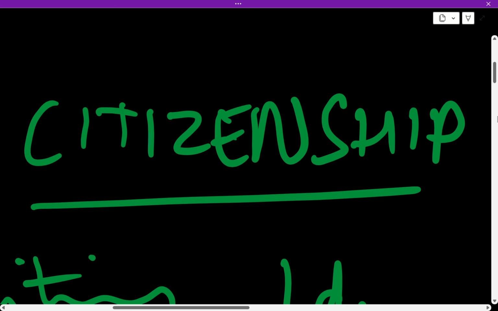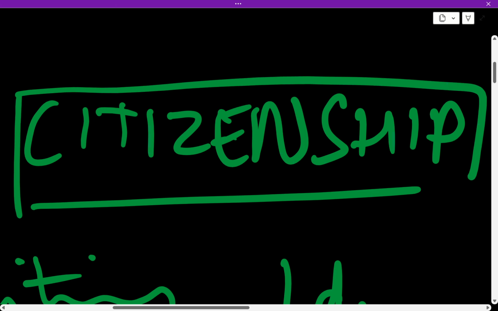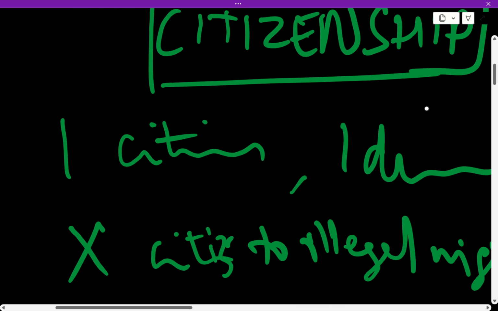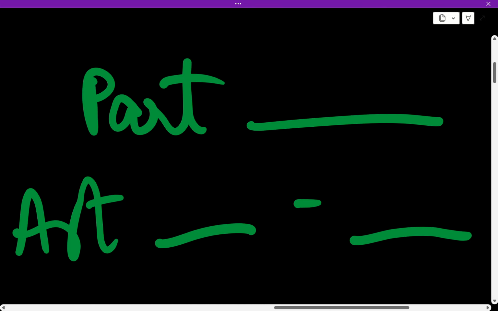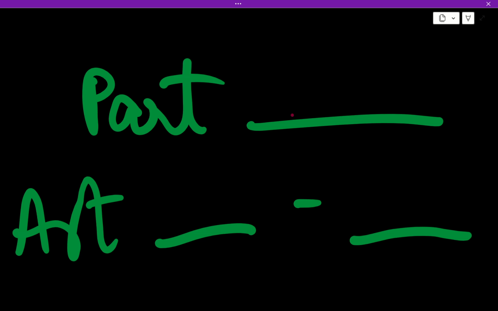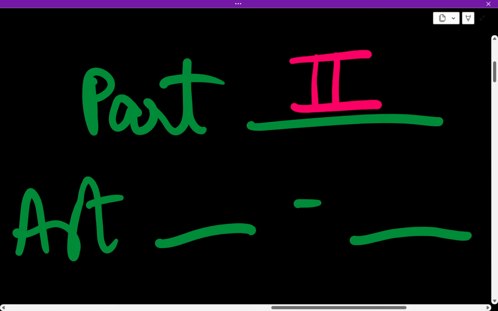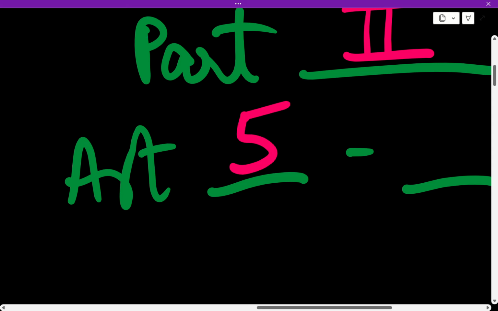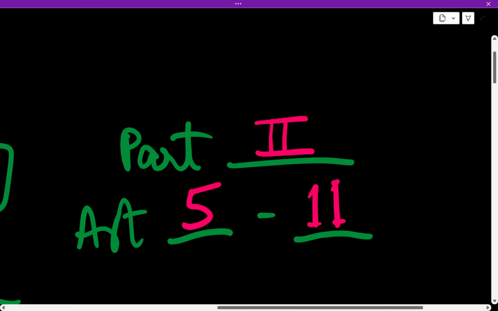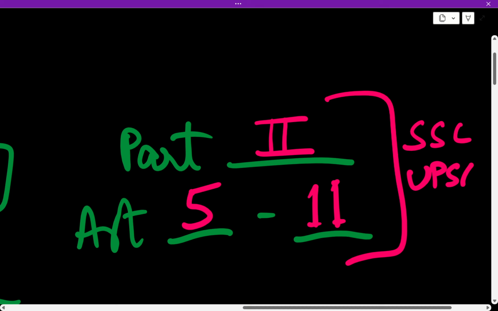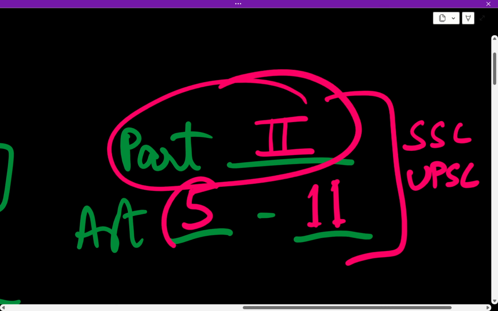Let's discuss citizenship. Okay. So, firstly, which part of the constitution is citizenship? Take a guess. It is from Part 2, from Article 5 to Article 11. Remember this. This could be a question in UPSC, SSC. So, Part 2 of the Constitution, Article 5 to Article 11.